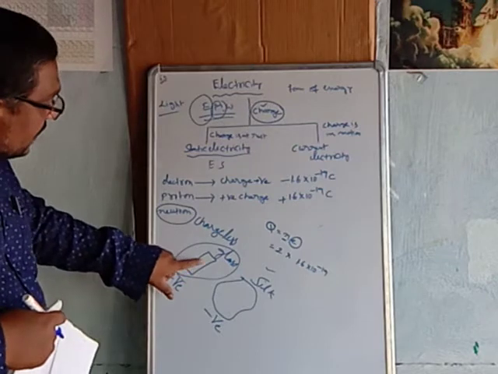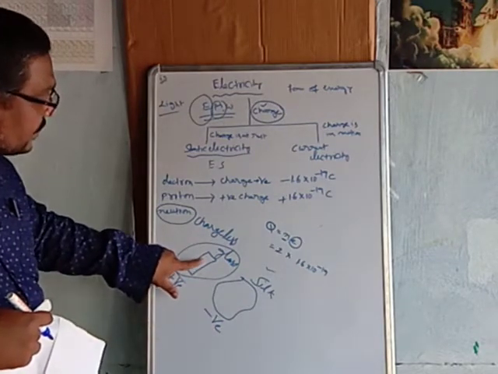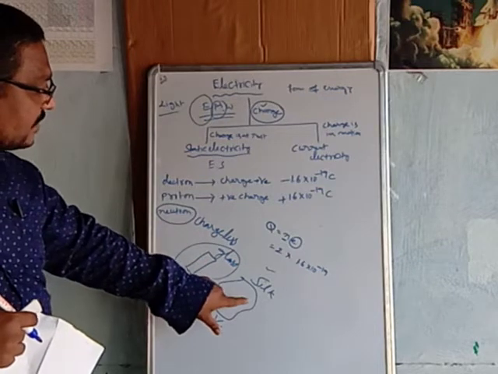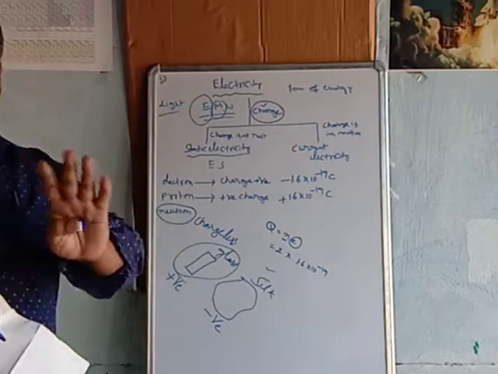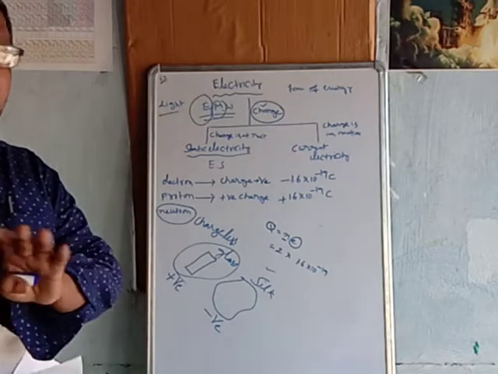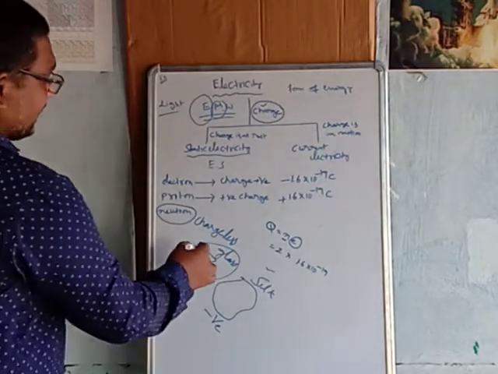When the glass rod is rubbed with the silk cloth, the glass rod acquires positive charge and the silk cloth acquires negative charge. Here new charges are not created. But what is happening? Let us see the structure.